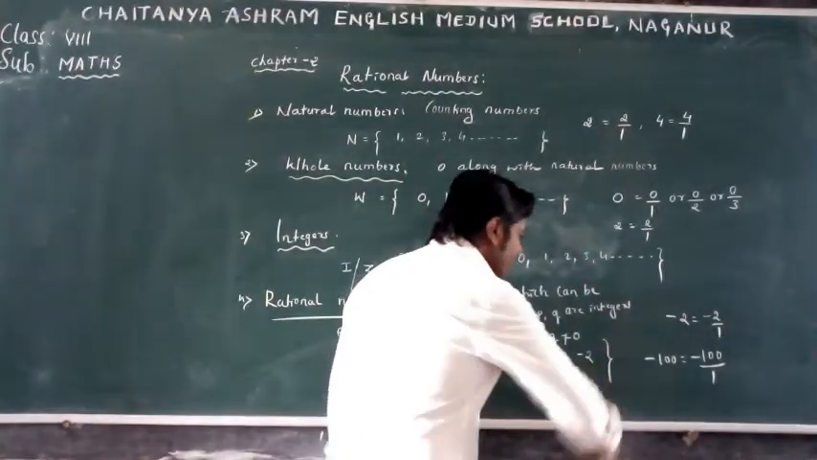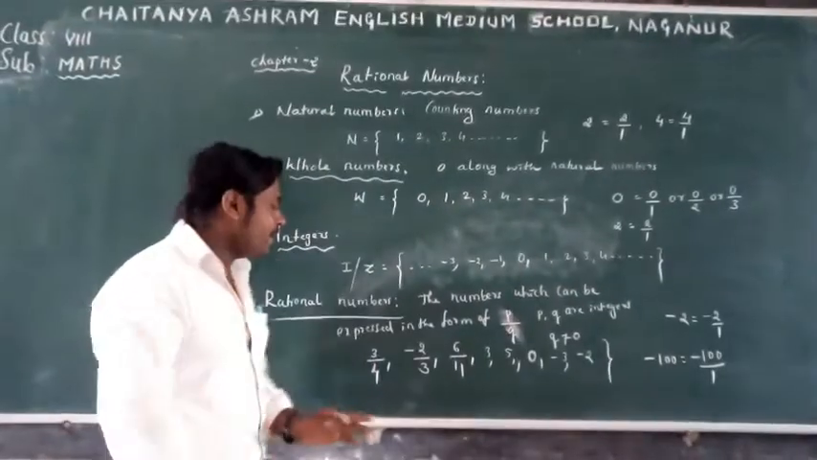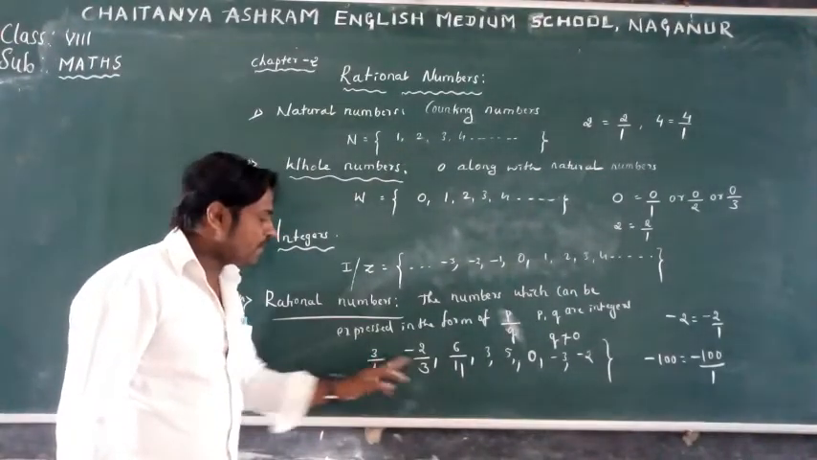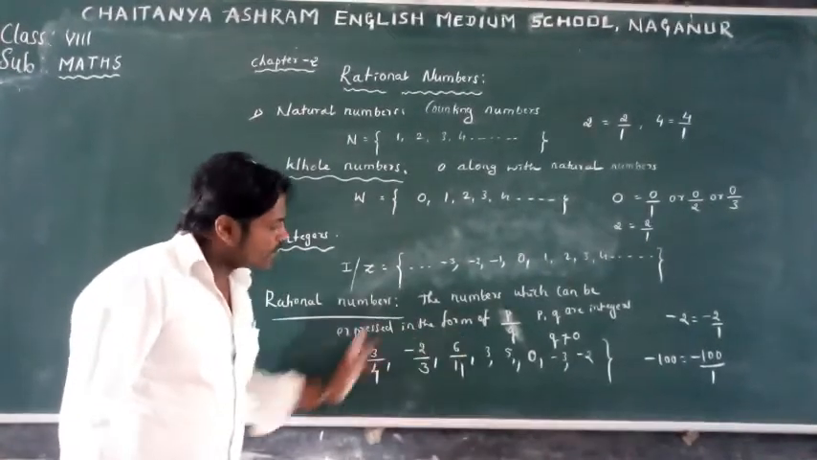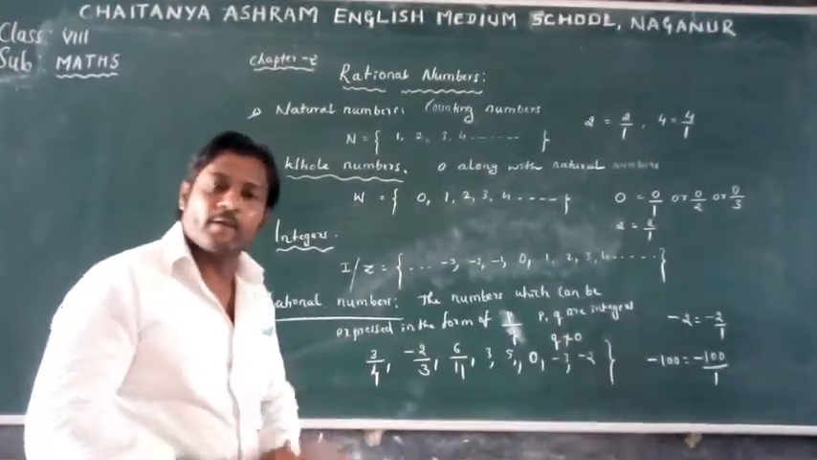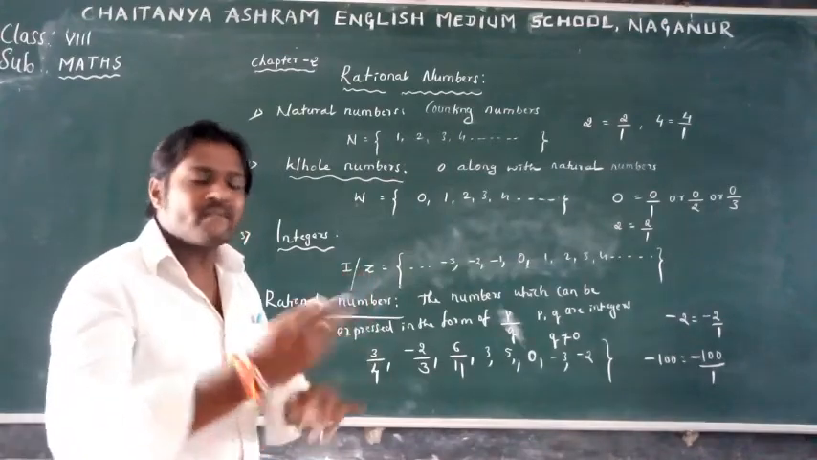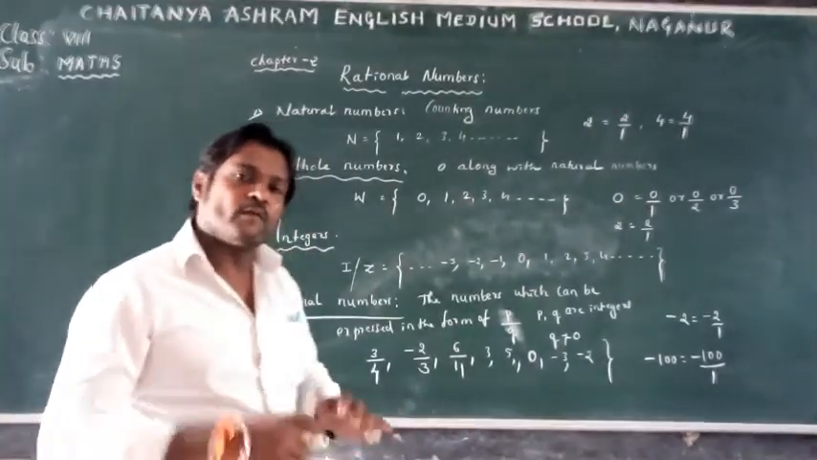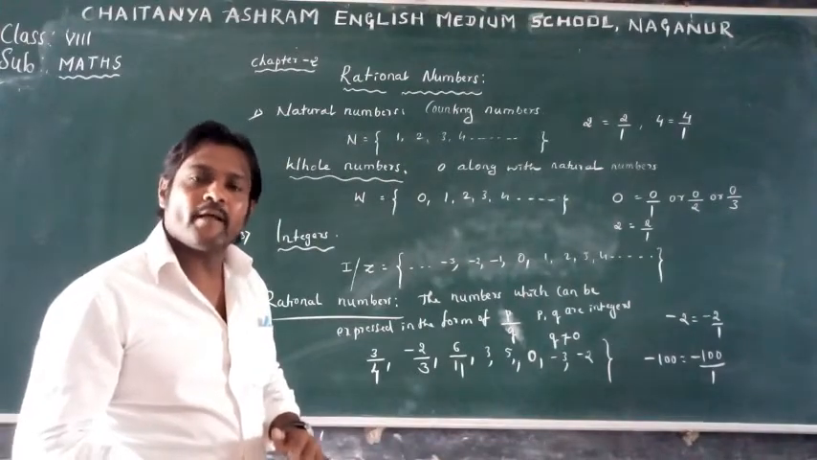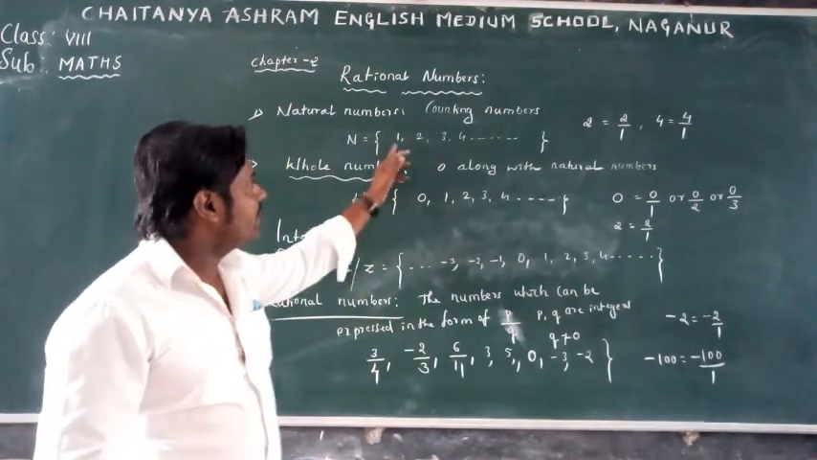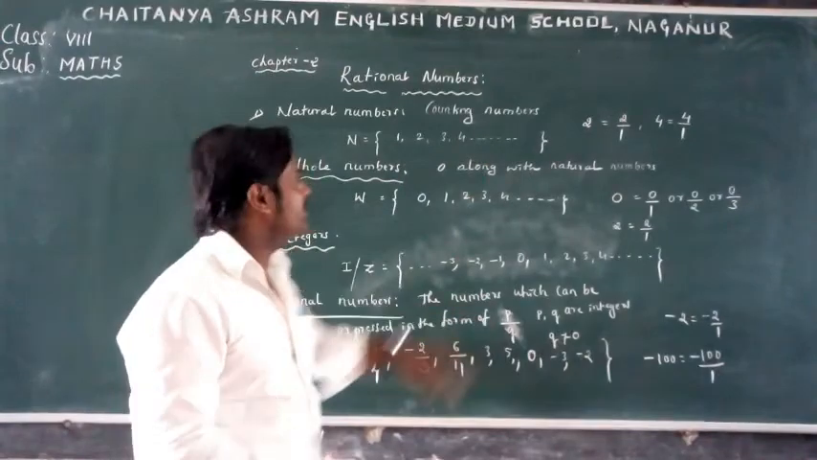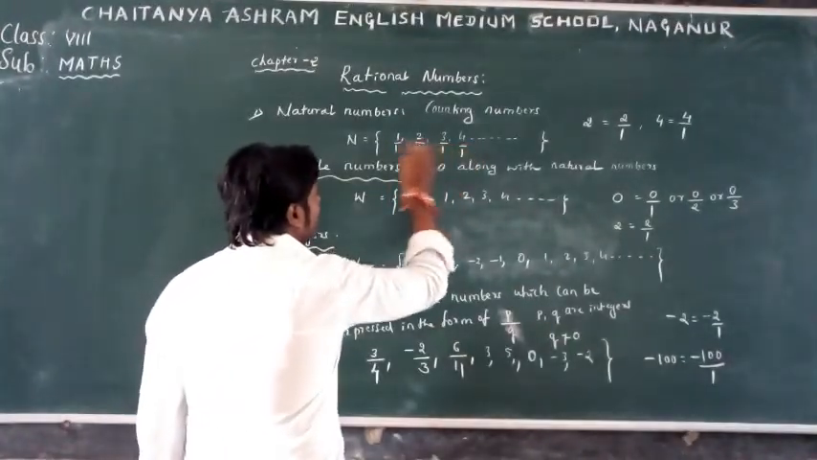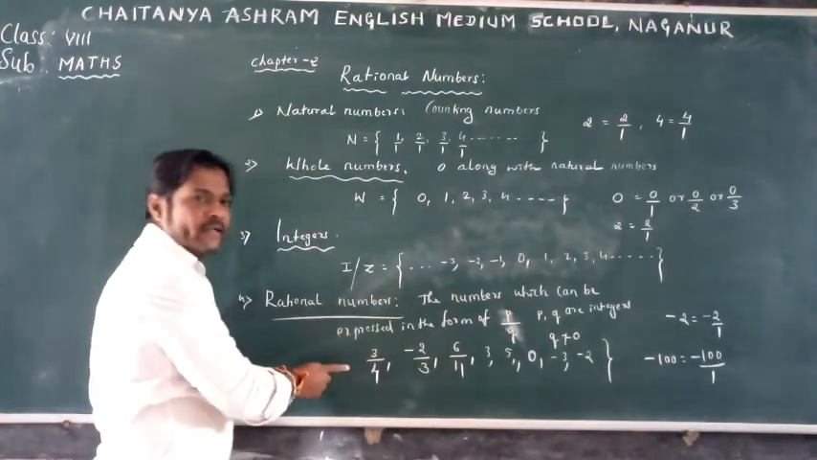Understood? Not only this, some numbers are already in the form of p by q, where p and q are integers and q is not equal to 0. So those numbers are already in the form of p by q. They are rational numbers, and some we can express in the form of p by q, so those numbers are also called rational numbers. For example, these natural numbers we can express in the form of p by q by writing 1 as a denominator. So every natural number is a rational number.